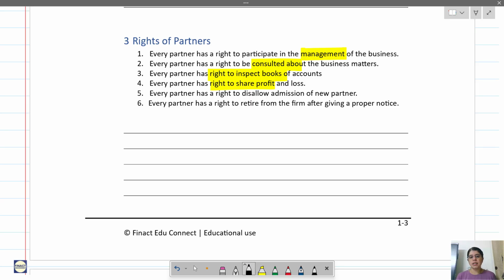Now let us understand this point number 5. Every partner has a right to disallow admission of a new partner. Now let us understand this point in detail.